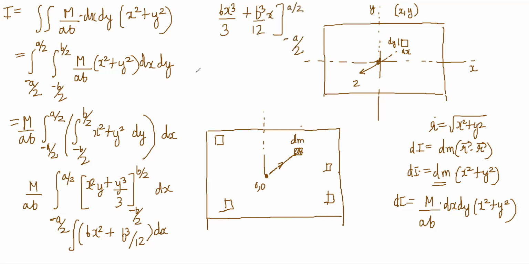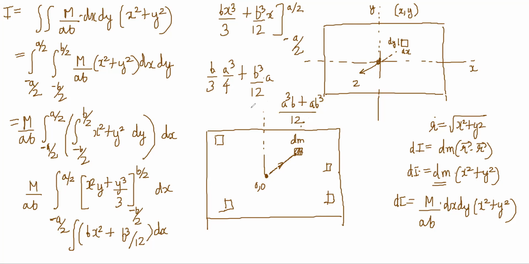So now notice here it will become b by 3 into x cube. When you do it, b by 3 into a cube by 8 minus minus a cube by 8, so plus a cube by 8, so a cube by 4, right? Plus b cube by 12 into a. So this is a cube b plus ab cube by 12, right?